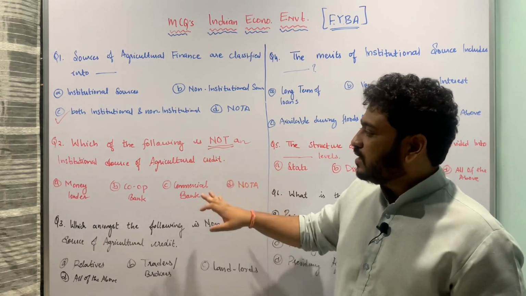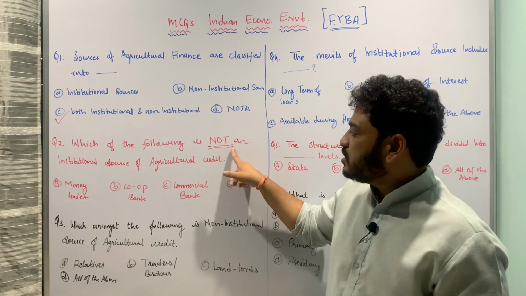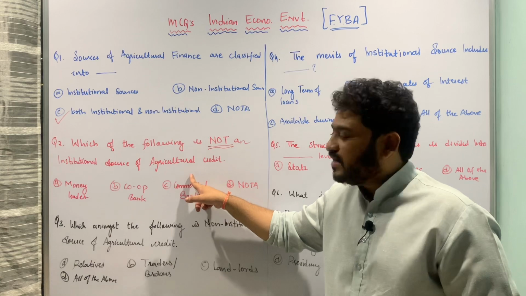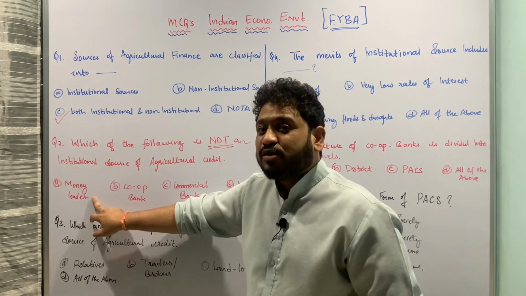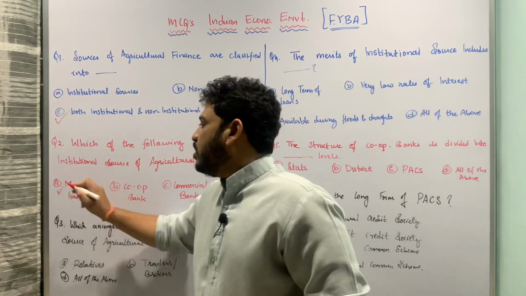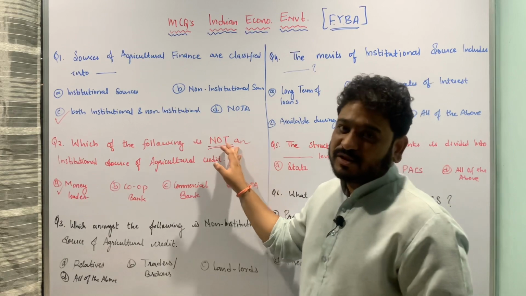So here the correct answer is, which of the following is not. You have to read the question carefully. It is a "not" sort of a question. Not an institutional source of agricultural credit or finance. So here money lender is not institutional, it is rather a non-institutional source of credit, and therefore option A is the correct answer here. I hope the question is pretty much clear.